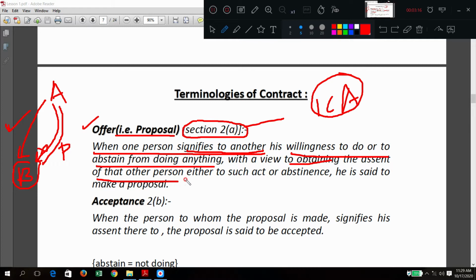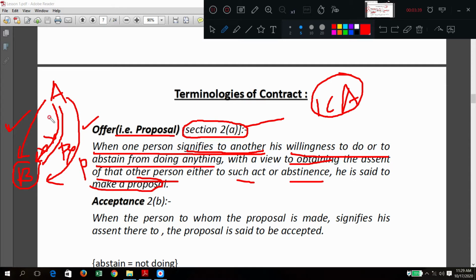Obtaining the assent of that person either to such act or abstinence means permission to do or not to do. He is said to make a proposal. When he is telling all these things, at that time we should say A is making an offer, A is making a proposal, a proposal of the work.